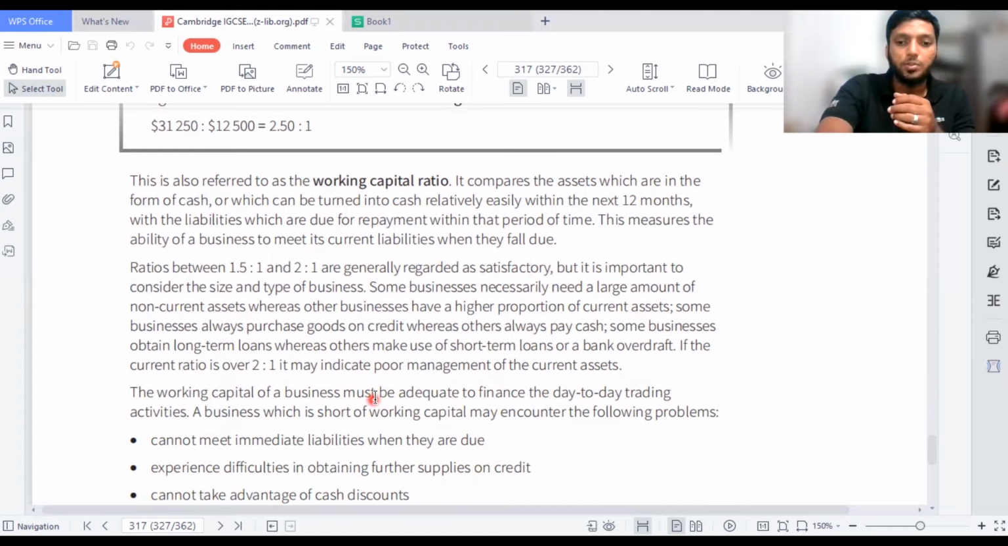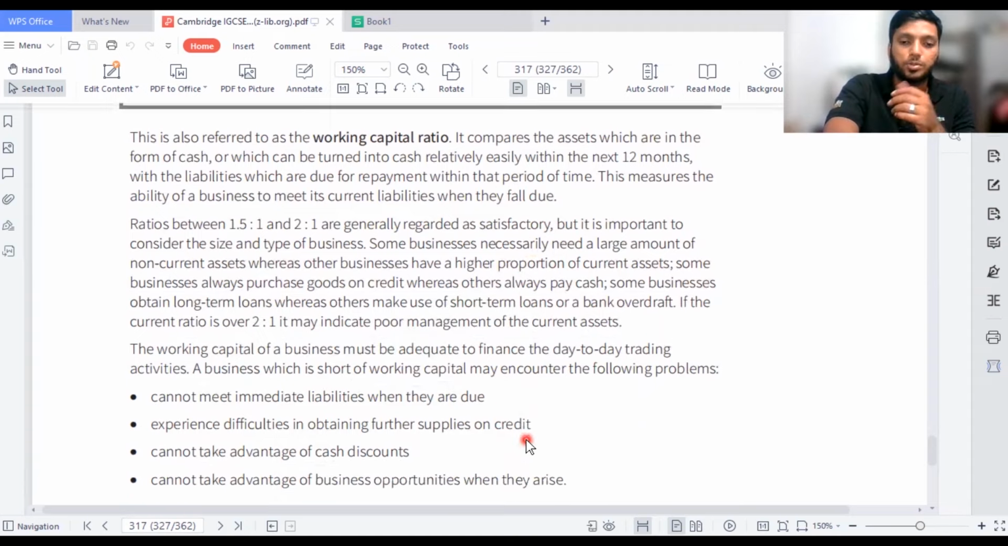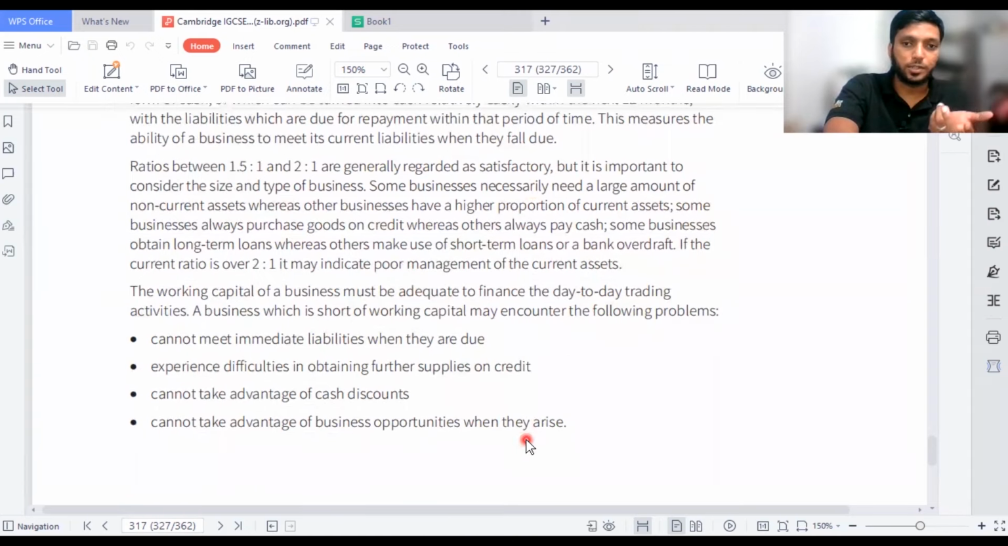Then we move on. The working capital of a business must be adequate to finance the day-to-day trading activities. A business which is short of working capital may encounter the following problems. So they don't have enough money, like the current ratio is not met, like 1.5. They will go through these types of problems. Cannot meet immediate liabilities when they are due. Someone asks for the payment, they can't give it, so they are in problem.